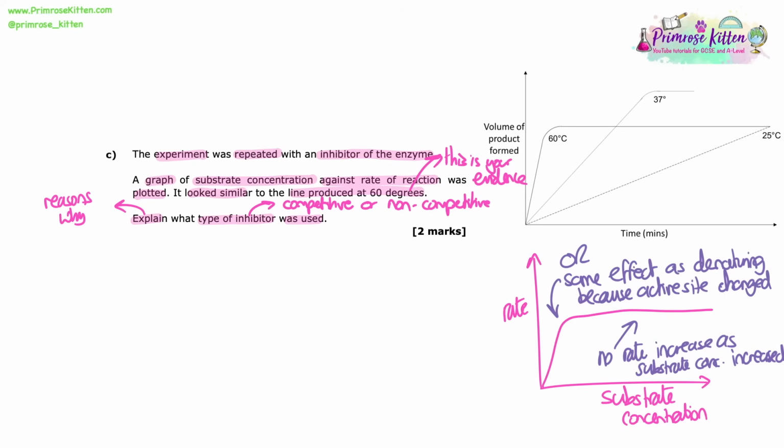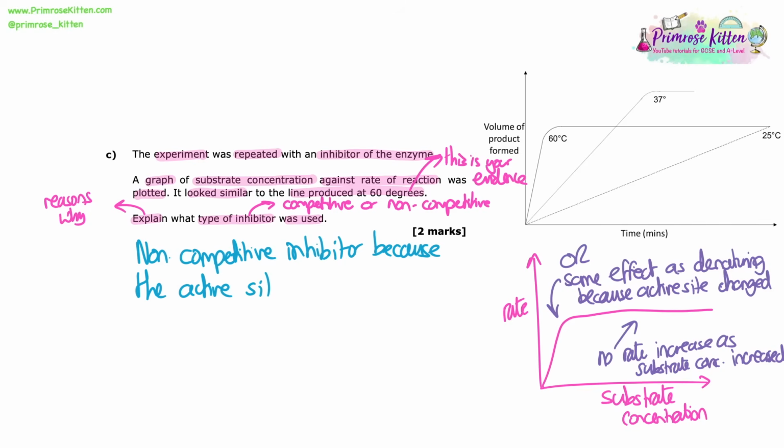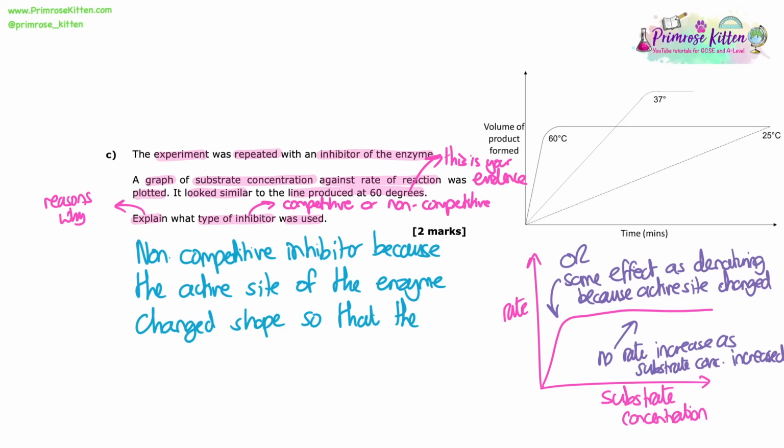So effectively, if you understood that at 60 degrees, the shape of that graph was caused by the enzyme denaturing, you can link that to this idea that it must be a non-competitive inhibitor, because that would be the one that would change the active site shape. A competitive inhibitor wouldn't do that, because it would be a slower rate of reaction. It would look similar to the 25-degree line, for example, because it would just be a slower rate of reaction, but eventually it could get there. So you can pick which bit of evidence you want to use. There's lots of different ones in the mark scheme. I'm going to go with relating it to it being denatured. So it's a non-competitive inhibitor because the active site of the enzyme changed shape so that the substrate can no longer bind.